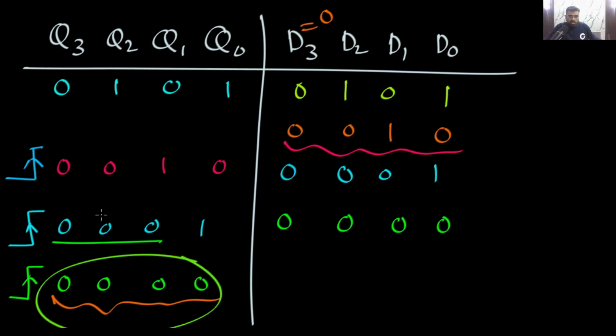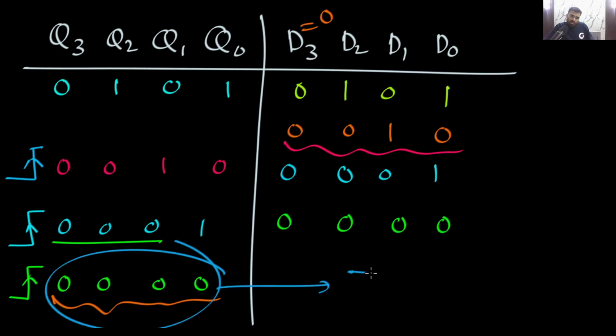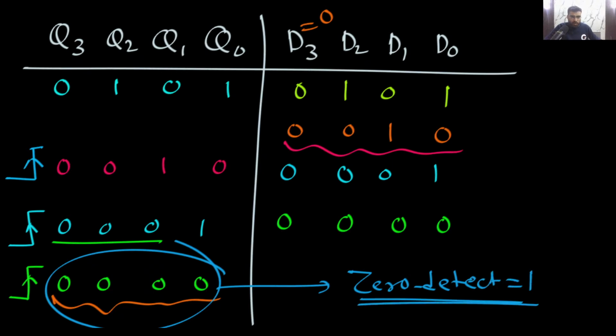So in this situation, what will happen? When all of Q3, Q2, Q1, Q0 are 0, this 0 detect will become 1. And this is what we want. So the answer will be 3 positive edges. Yes or no? The answer will be 3 positive edges. Is this clear?